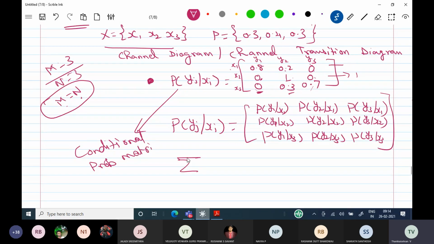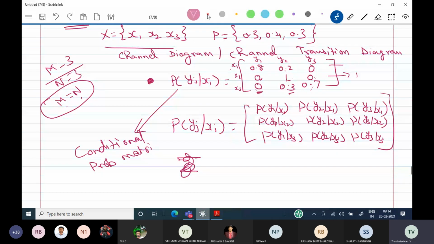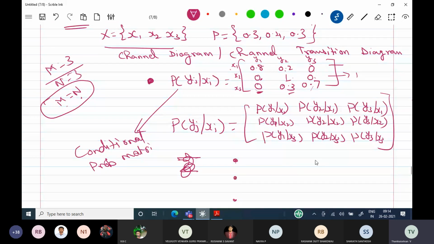Okay, this matrix is given, you should be able to draw the diagram. Sometimes I will be giving the matrix. It's a 3 cross 3 matrix, so you can easily take 1 2 3, here also 1 2 3, 3 symbols on the source side, 3 symbols on the destination side. Let this be x1 x2 x3, this is y1 y2 y3.